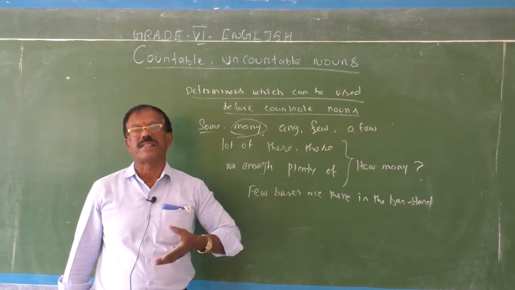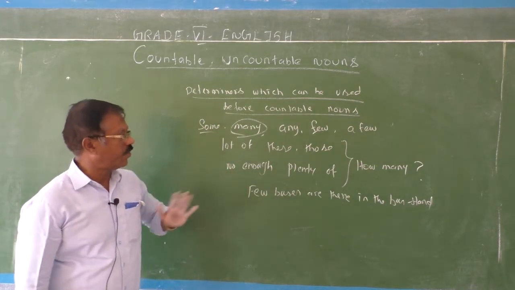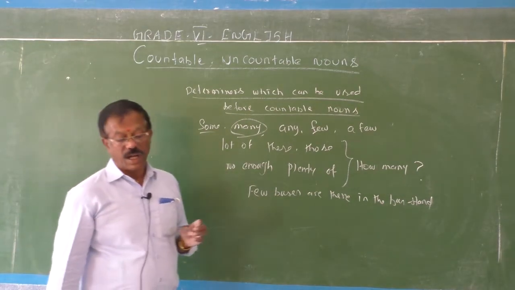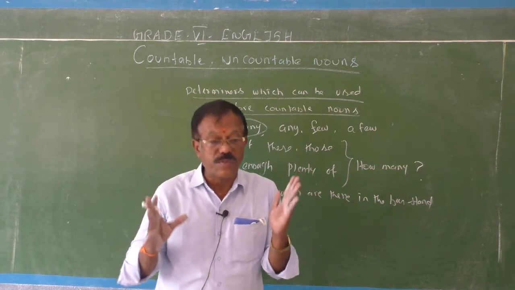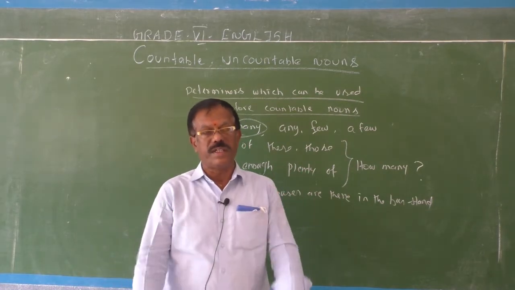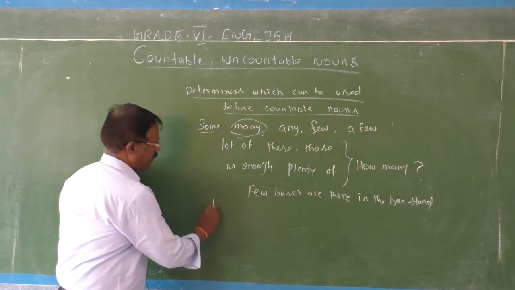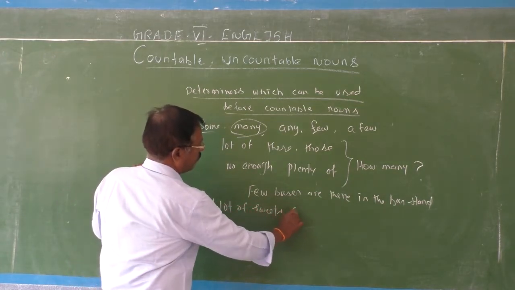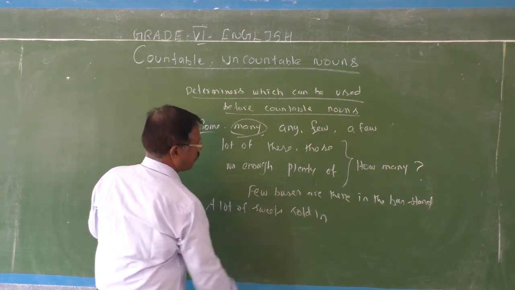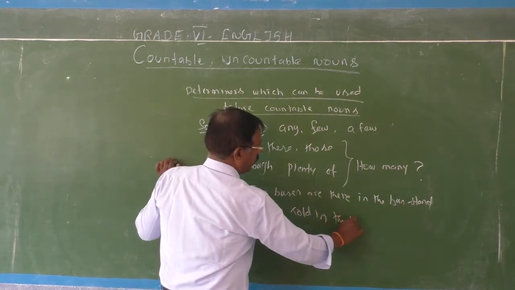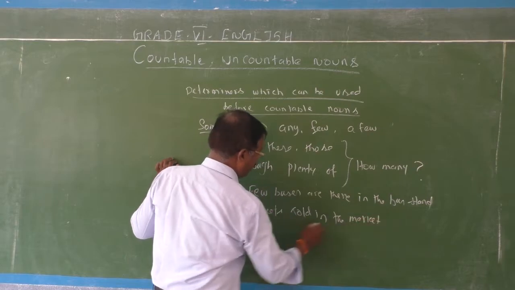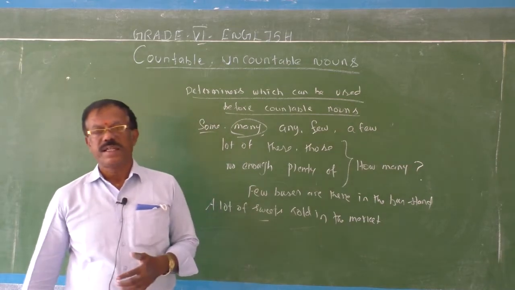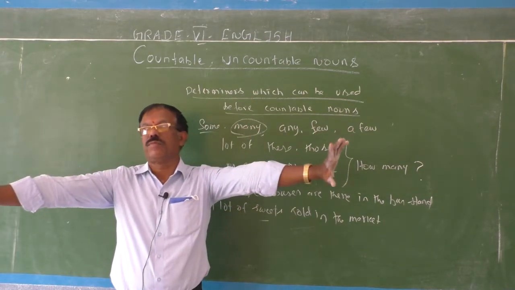Yeah, few means positive. You should know the difference also. Few buses are there in the bus stand. Okay, fine. Next, a lot of. A lot of sweets are sold in the market. Here, in the sense that sweets can be counted. A lot of books are kept in the book fair.